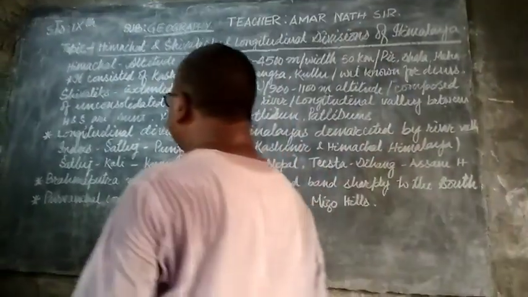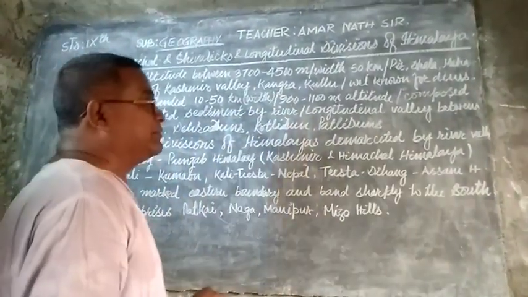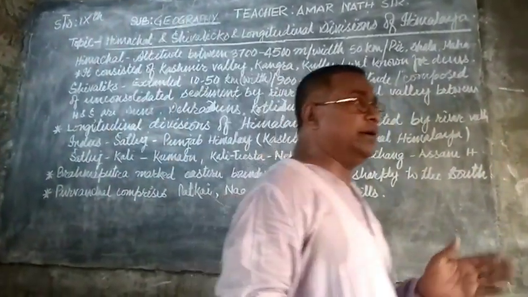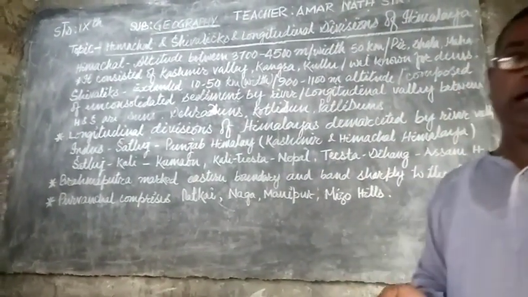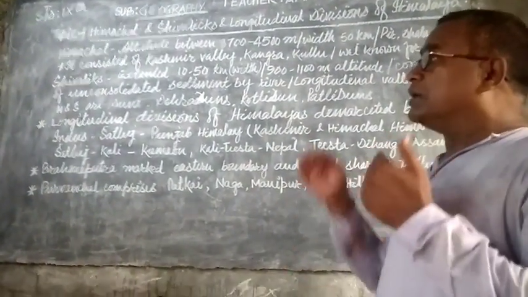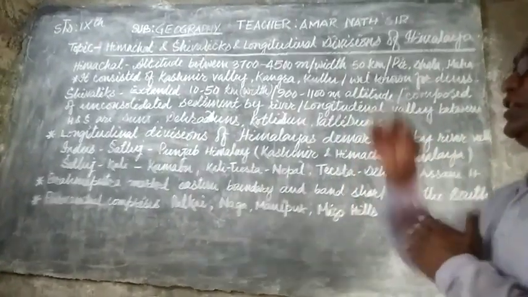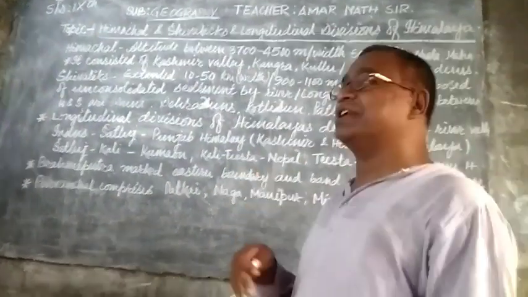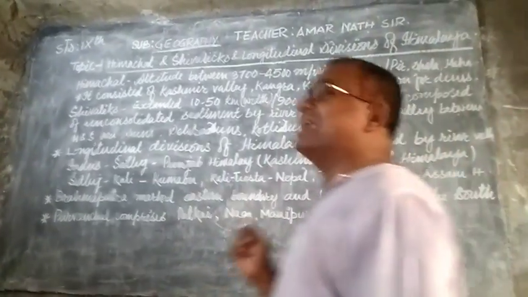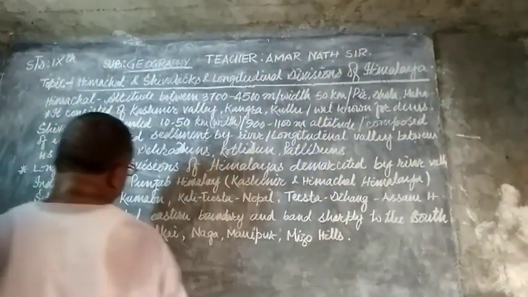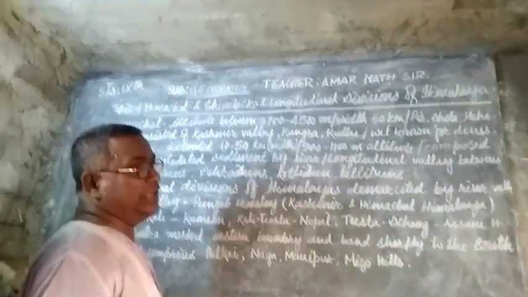The next topic is the longitudinal divisions of the Himalayas. During the previous period, we discussed the divisions from west to east. This longitudinal division is based on different rivers that descend from the Himalayan regions.